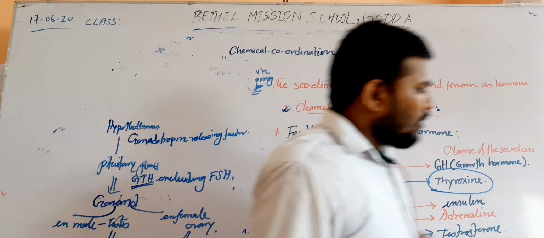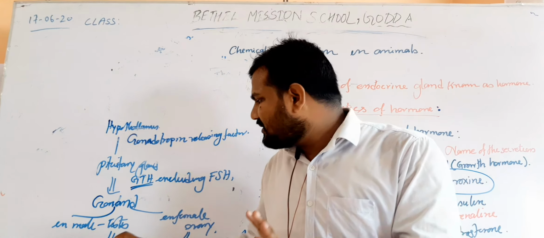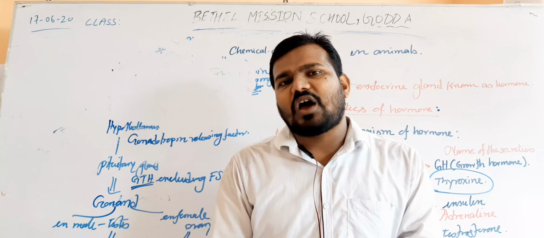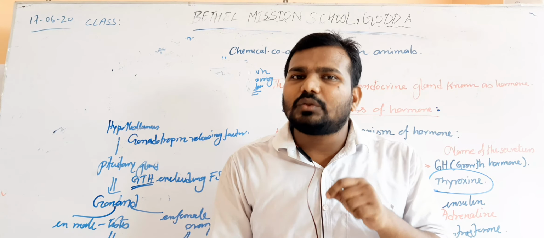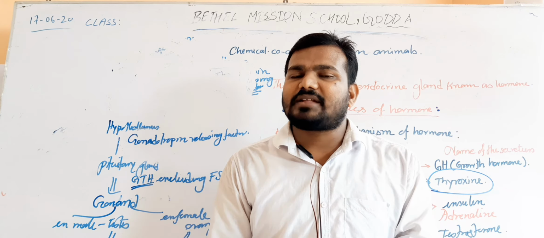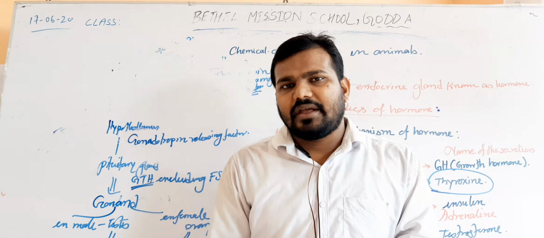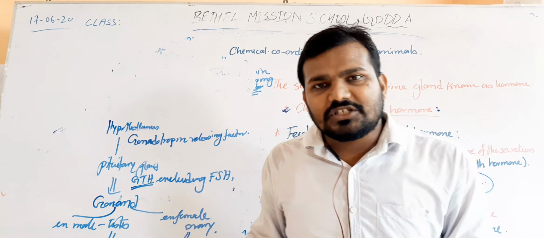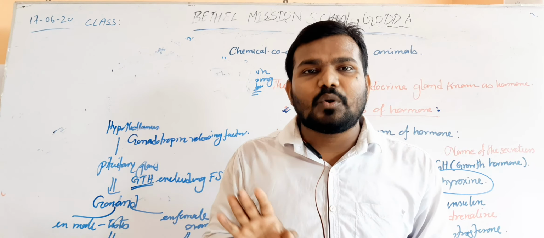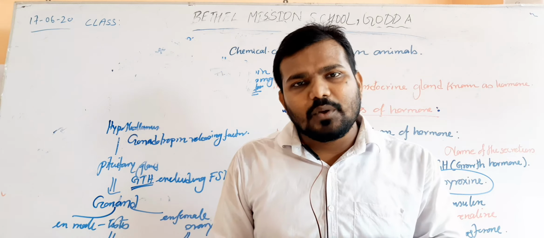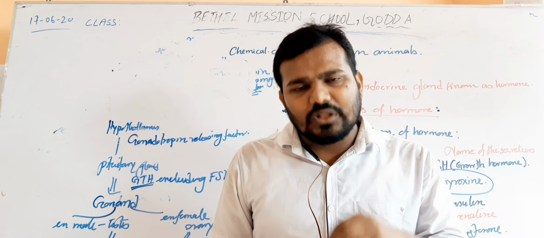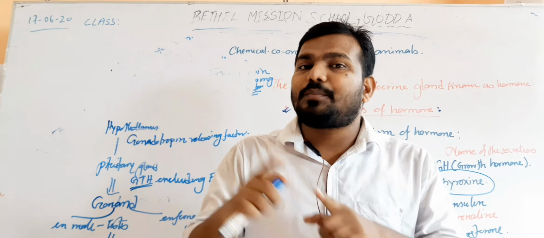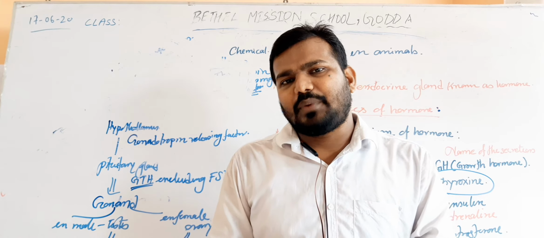Now, what are the functions of testosterone? The endocrine secretion of the testes, commonly known as the male sex hormone, is testosterone. The testosterone helps to set the puberty in male. What is puberty? During adolescence, our body goes through rapid changes which lead to reproductive maturity; that is known as puberty.